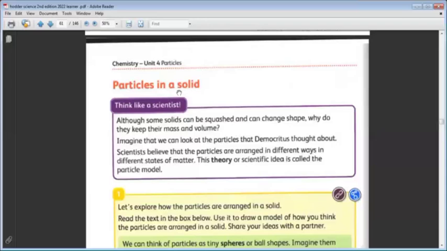Although some solids can be squashed, we can cut solid things. Apple is a solid state matter. We can cut it with a knife. The paper is a solid state matter. We can cut it with the scissors, very good. So the solid can be squashed and can change shape.